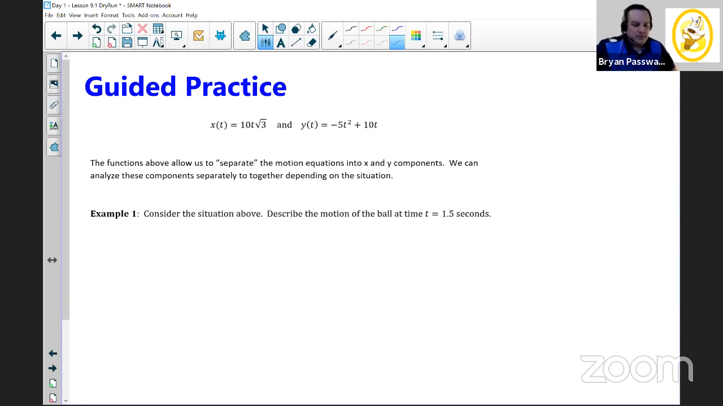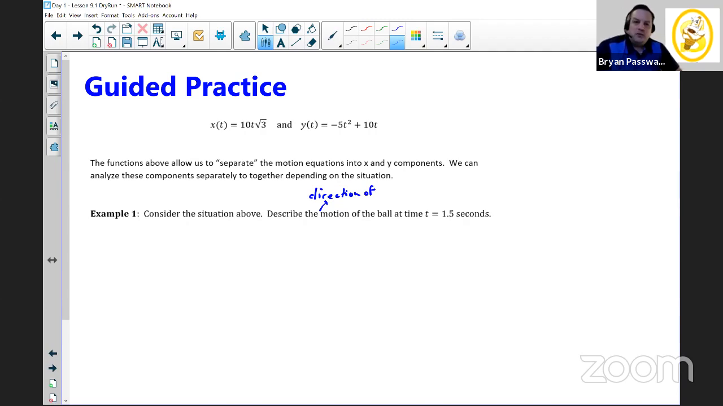So using example 1, let's consider the equation above. Let's describe the motion of the ball. And I say describe the motion, but I'm going to add a little word there: let's describe the direction of motion. That's what I mean by describing the motion. Let's describe the direction of motion of the ball, meaning which way is it moving?